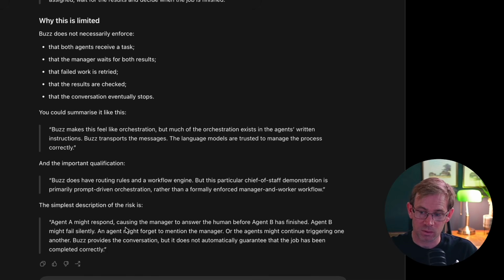Agent A might respond, causing the manager to answer the human before agent B is finished. Agent B might fail silently. An agent might forget to mention the manager, or the agents might continue triggering one another. Buzz provides the conversation, but it does not automatically guarantee that the job has been done correctly.